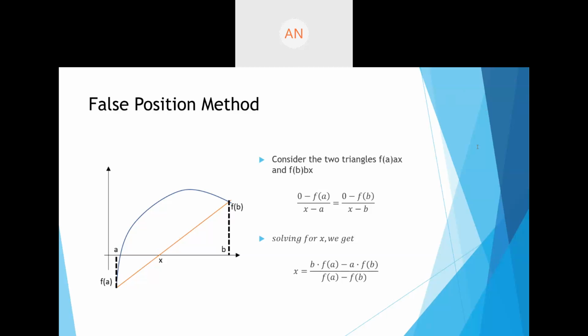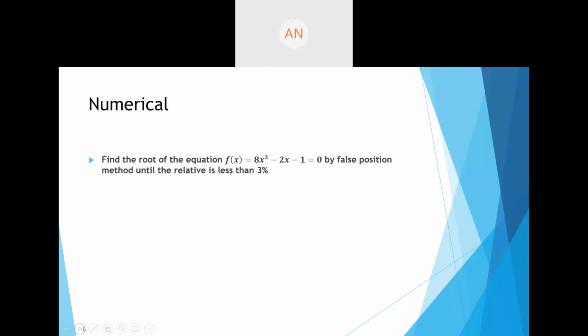So this is the formula for the false position method. It's a simple formula that we have derived. It is x is equal to b into f of a minus a into f of b upon f of a minus f of b. Like I said, this is a little faster method. It will give you the answers a little faster than the bisection method. Alright. So now we'll do the same problem again, but this time we'll be using the false position method. So the question again is the same.